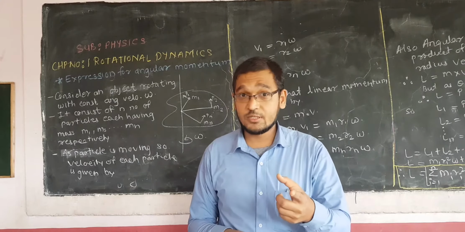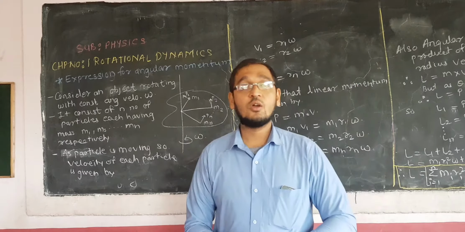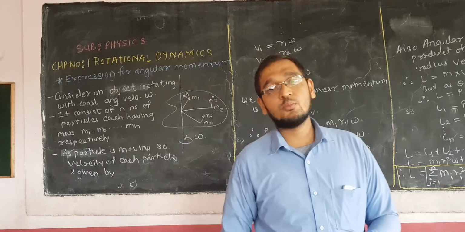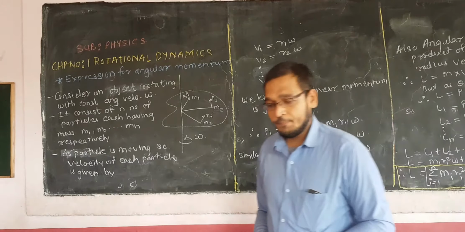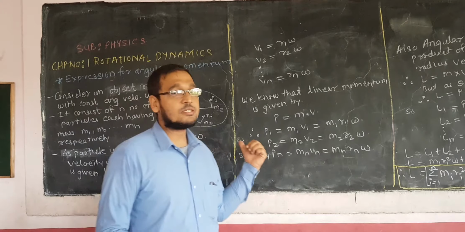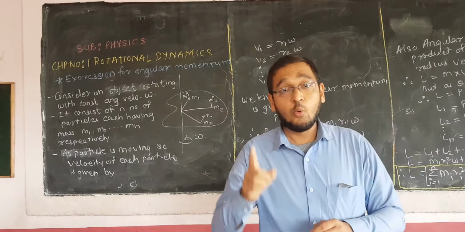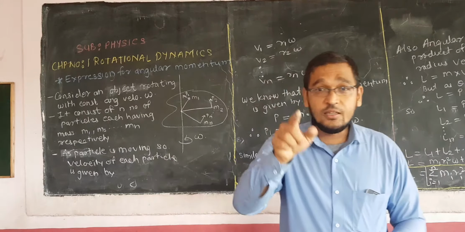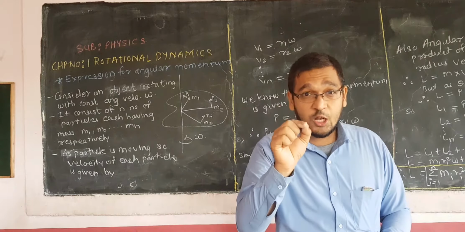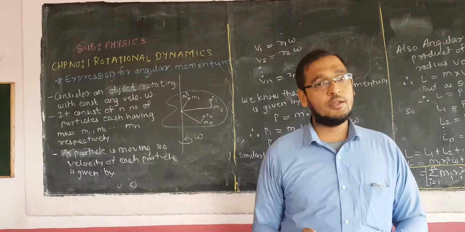So here mass and velocity give a combined effect called momentum, and as this motion was a linear motion, we call this momentum linear momentum. Now we are learning rotational motion, so we are interested in angular momentum. Now what is angular momentum? Angular momentum is a vector product of linear momentum and the radius.